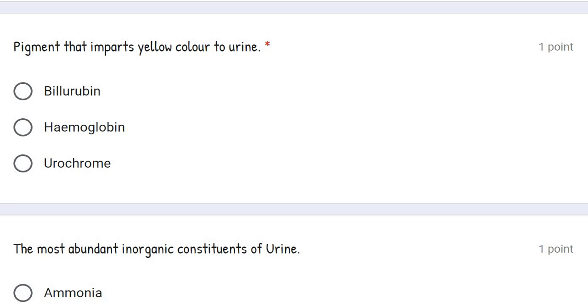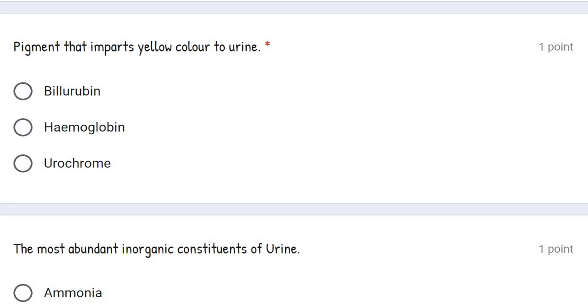The color varies with diet and concentration. See, if you have more amber color or if your urine is dark yellowish in color, there is a possibility that you are not able to filter all the components of blood which are toxic in the form of urine. So what you are supposed to do, you should drink a lot of water, and you can try this. When you are drinking a good amount of water, then you pass out urine almost transparent in color.